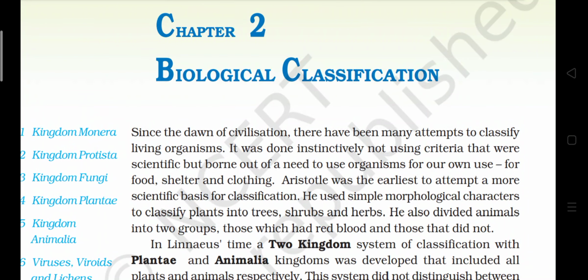Chapter 2: Biological Classification. Since the dawn of civilization, there have been many attempts to classify living organisms. It was done instinctively, not using scientific criteria but born out of a need to use organisms for our own use, for food, shelter, and clothing. Aristotle was the earliest to attempt a more scientific basis of classification. He used simple morphological characters to classify plants into trees, shrubs, and herbs. He also divided animals into two groups, those which had red blood and those that did not.